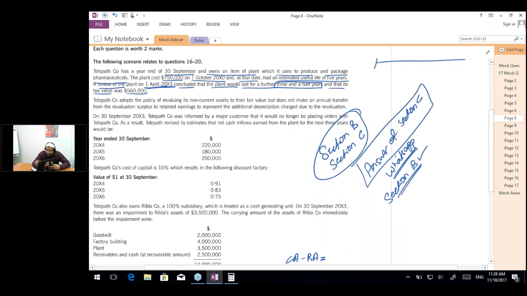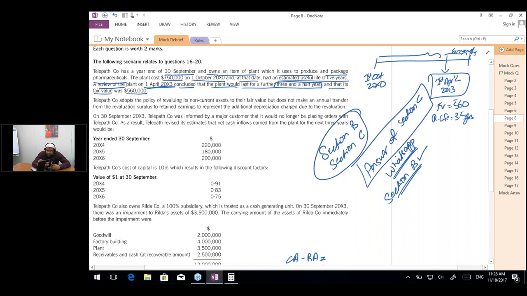So we have acquired the asset on 1st October 20x0 and we are revaluing it on 1st April 20x3. On this date we are revaluing the asset when the fair value was 560 and the remaining life is 3.5 years, and this is exactly 6 months before the year end.